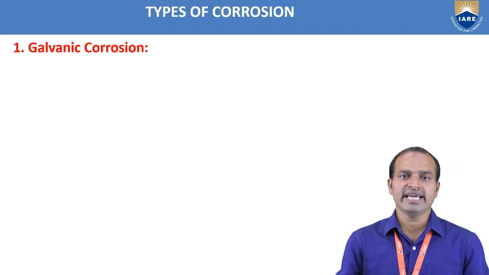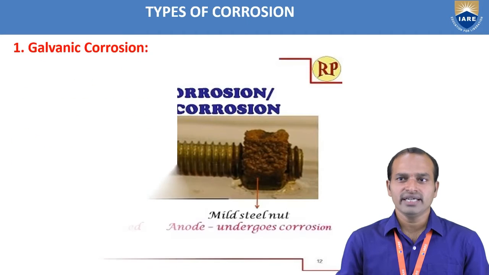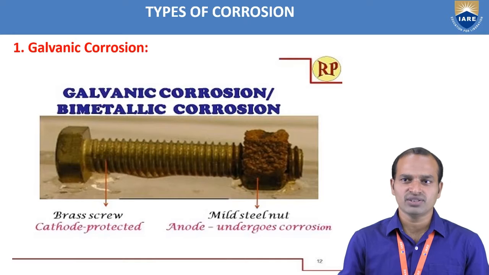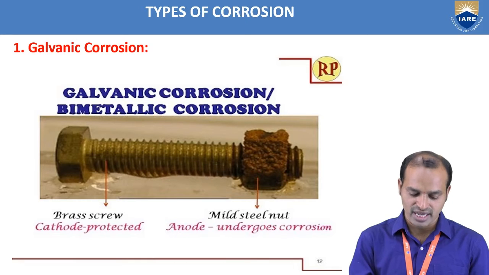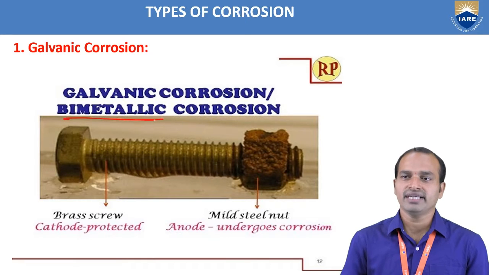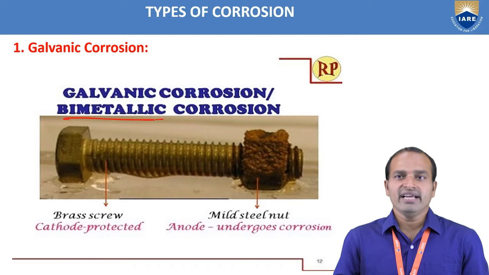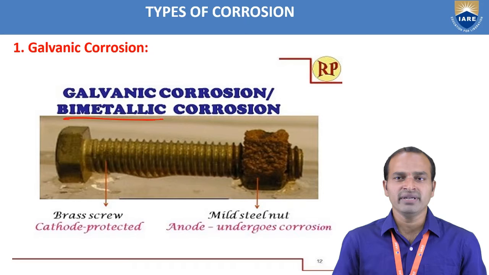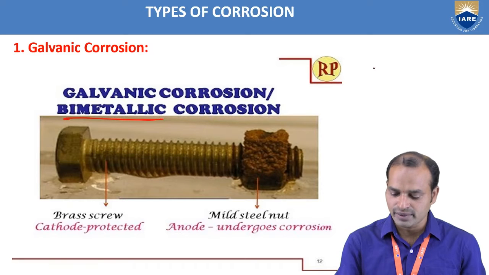The first one is galvanic corrosion. Galvanic corrosion is also called bimetallic corrosion. Let us take dissimilar metals like zinc and copper.